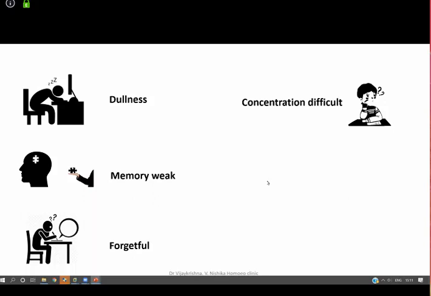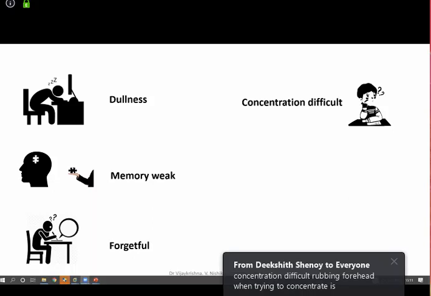So how do you hunt? This boy's hand would go over the forehead when he had to concentrate, when he had to study, or anything where he had to concentrate. His hand would automatically go over the forehead. This is the symptom the father was telling, and again confirmed by the patient. Now the point is, how do you hunt this in your repertory?